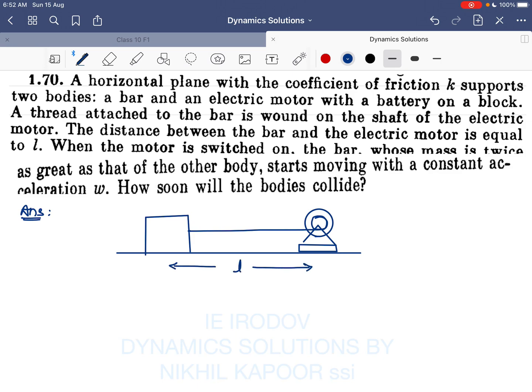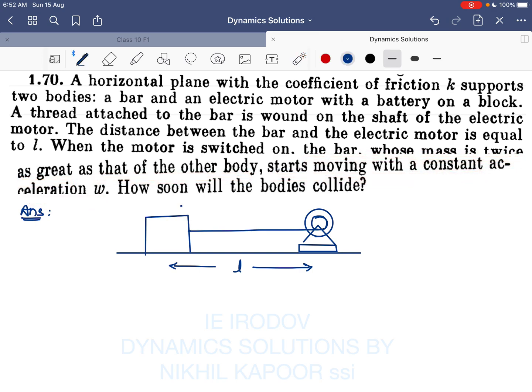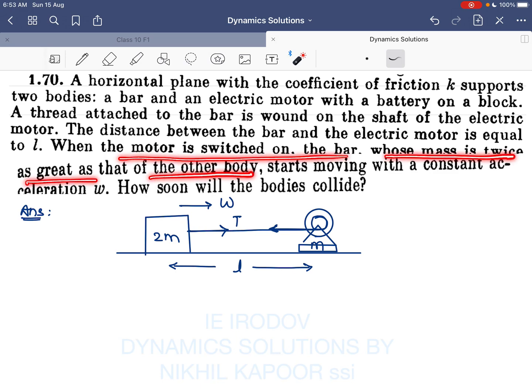When the motor is switched on, the bar, whose mass is twice as great as that of the other body, starts moving with constant acceleration w due to the tension in the string. But remember, tension is on both sides. Now the mass of the bar is 2m, so the mass of the block will be m, that is given to us, because it is said that the bar whose mass is twice as great as that of the other body starts moving with constant acceleration. How soon will they meet?